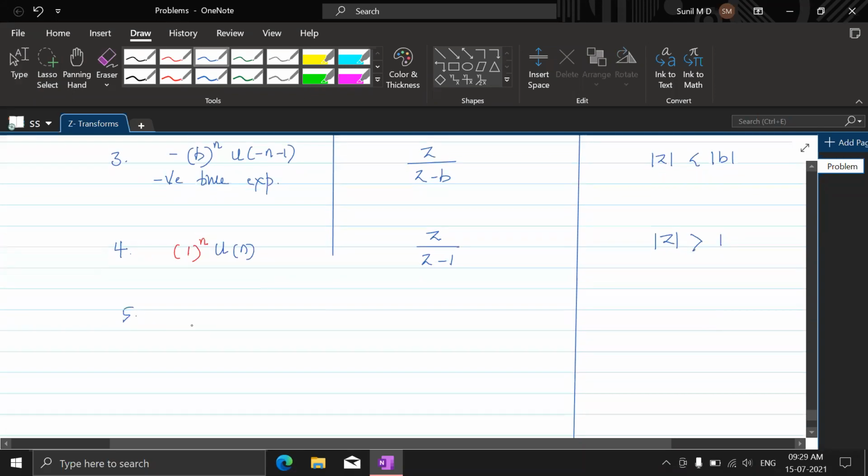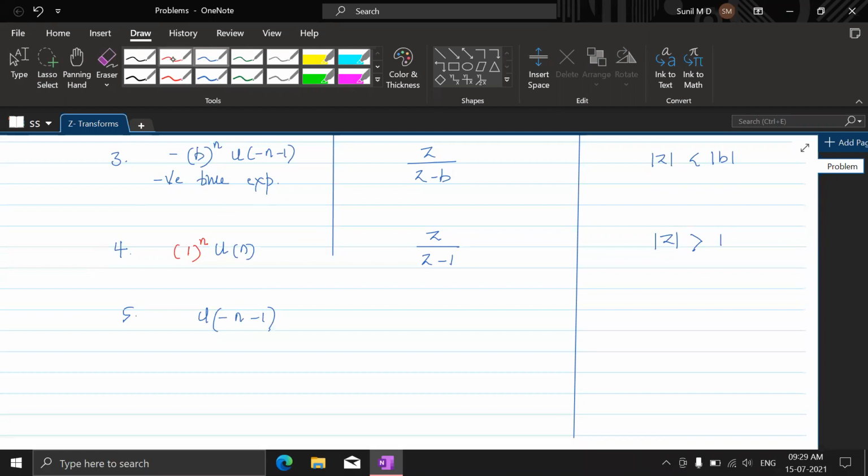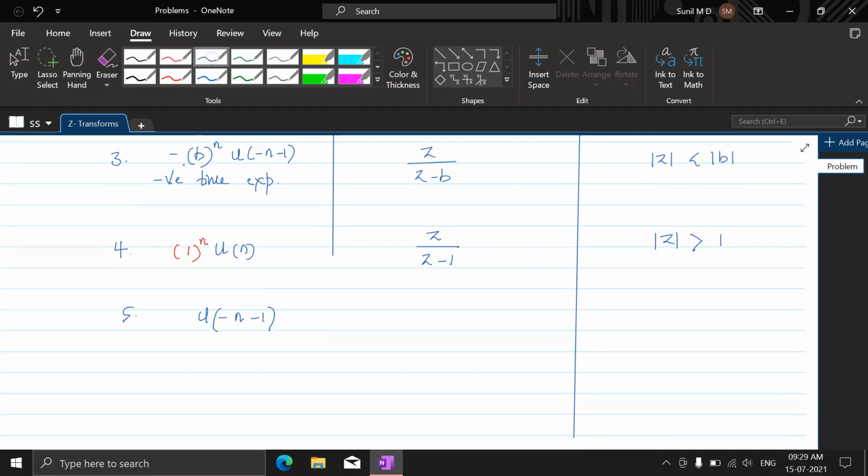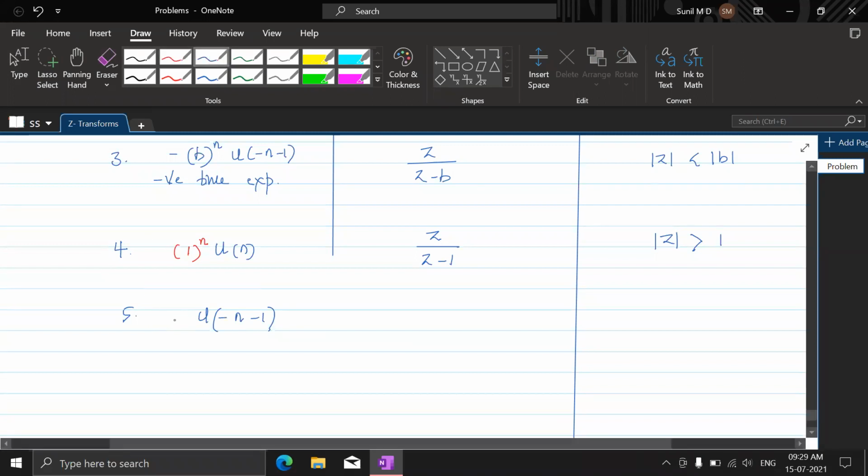Similarly, if you have u of minus n minus 1, suppose the minus is not there, and they have just given u of minus 1 minus n.